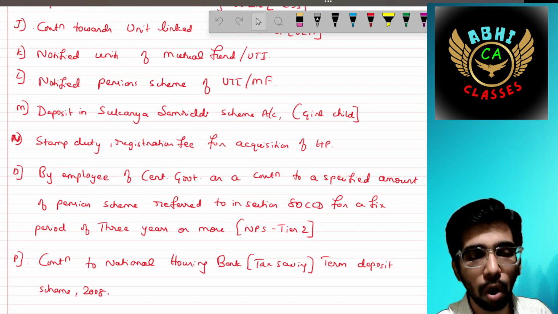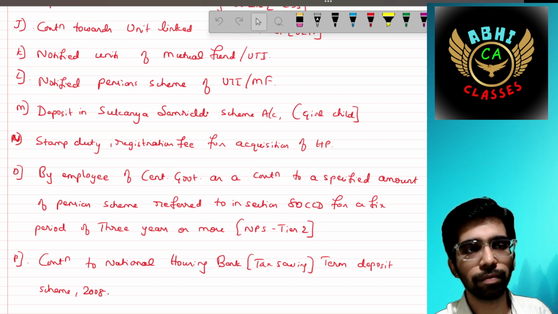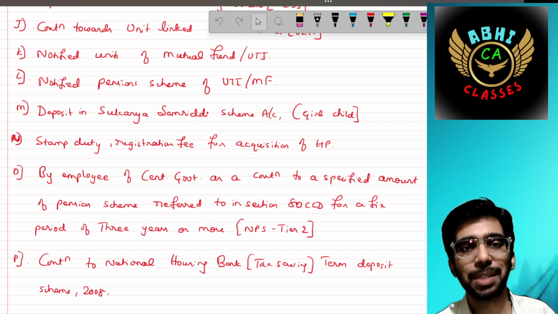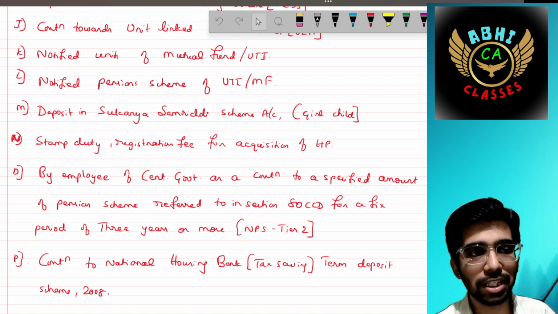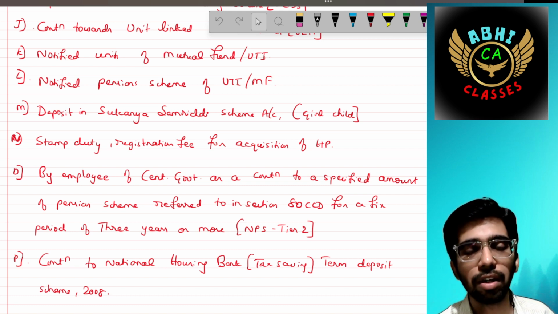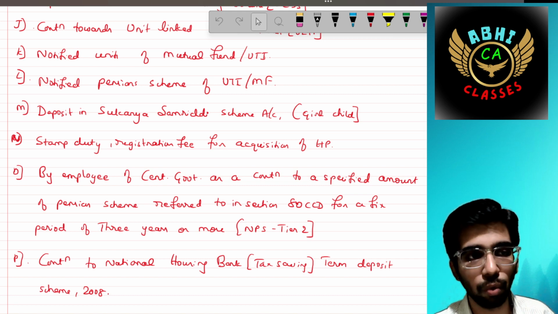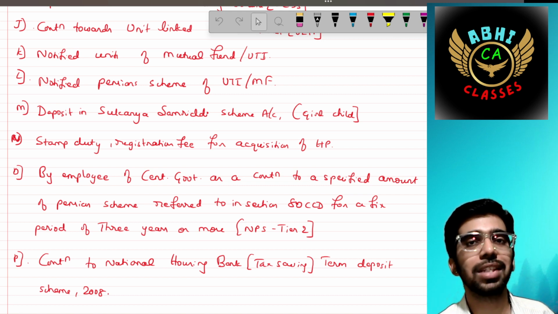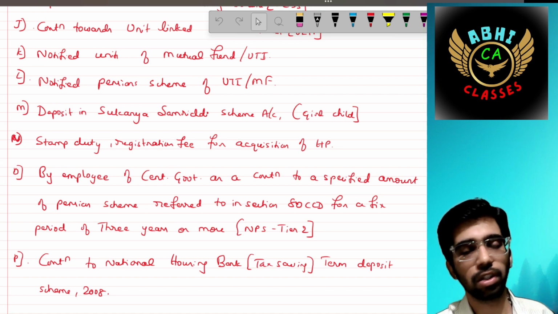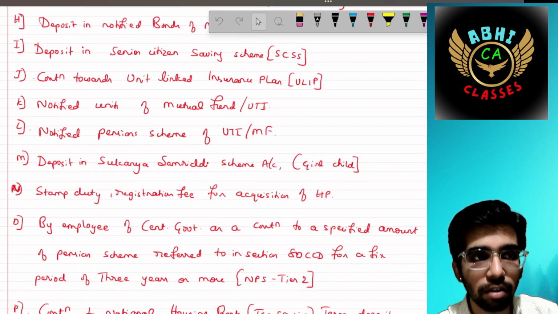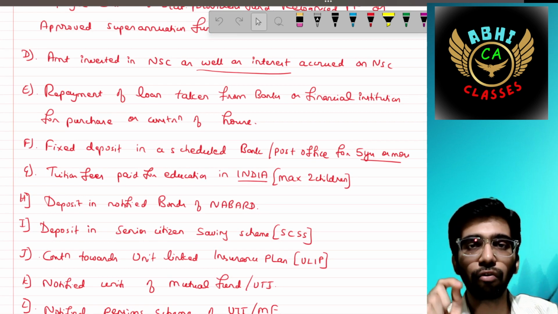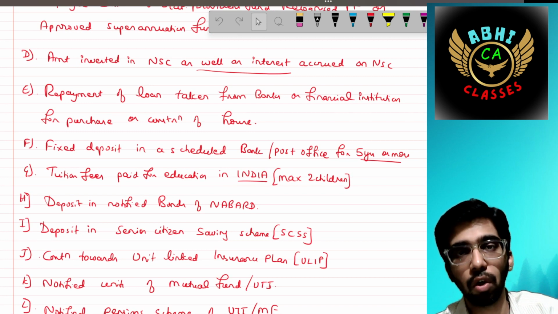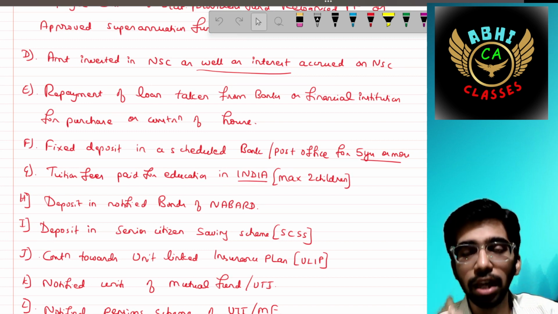Then the contribution by an employee of central government, the contribution by a central government to a specified pension scheme referred under section 80CCD for a fixed period of 3 years or more, that is called NPS Tier 2. The contribution to the National Housing Bank, that is tax saving term deposit scheme of 2008. For these categories of sources, if you deposit in the previous year, then you can claim up to 1,50,000, not for each, it is for the entire.